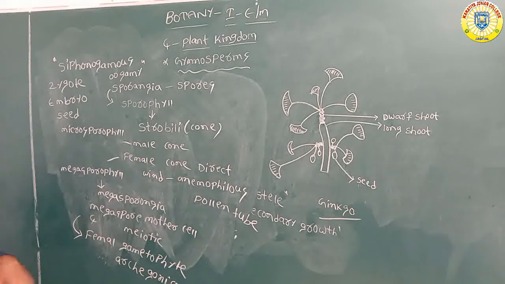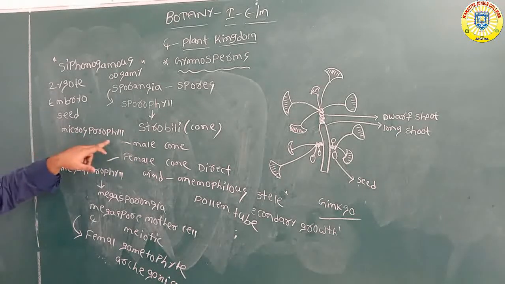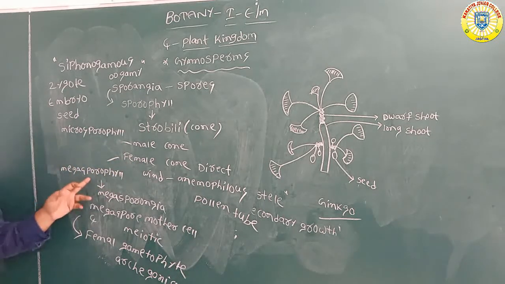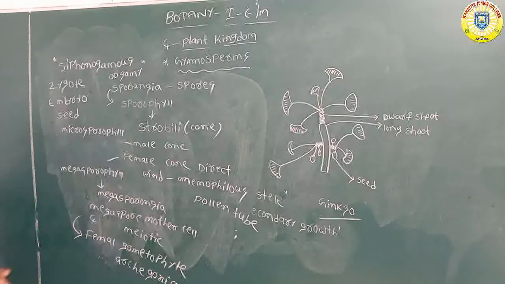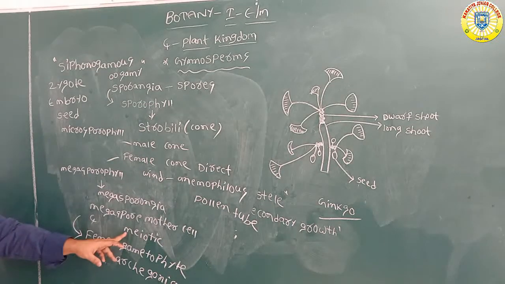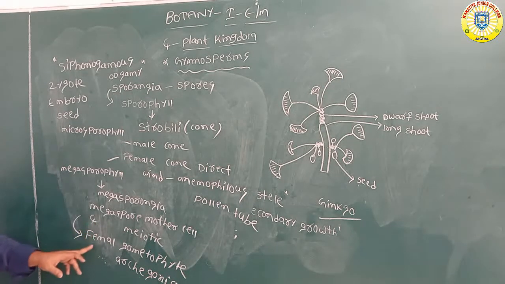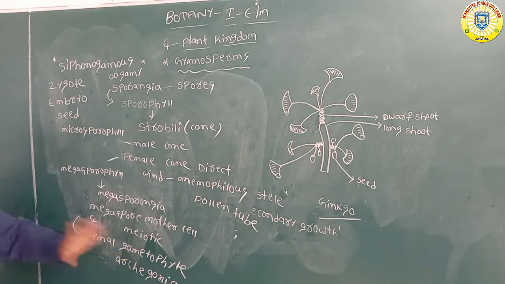The male cone is the cone which contains microsporophylls. The female cone contains megasporophylls, which bear megasporangia. Inside the megasporangia are the megaspores. One megaspore mother cell undergoes meiotic division to produce megaspores. One megaspore develops into the female gametophyte, which includes the female sex organs, the archegonia.